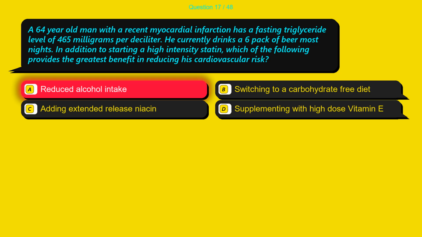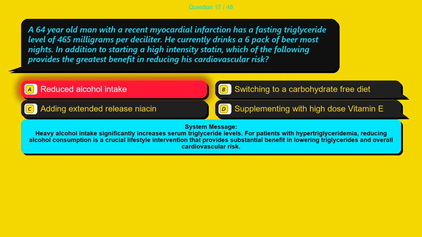The correct answer is option A, reduced alcohol intake. Heavy alcohol intake significantly increases serum triglyceride levels. For patients with hypertriglyceridemia, reducing alcohol consumption is a crucial lifestyle intervention that provides substantial benefit in lowering triglycerides and overall cardiovascular risk. Question 18.